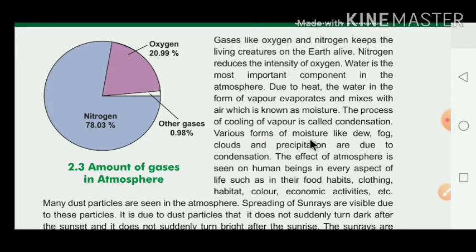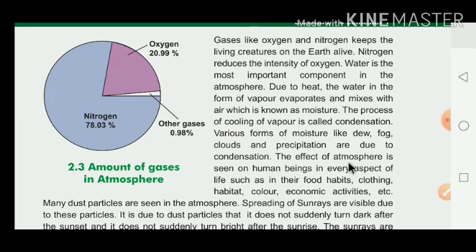Various forms of moisture like dew, fog, cloud, precipitation are due to condensation, only and only condensation.